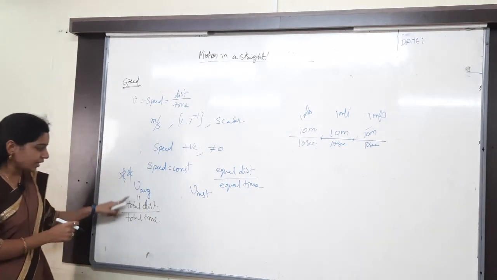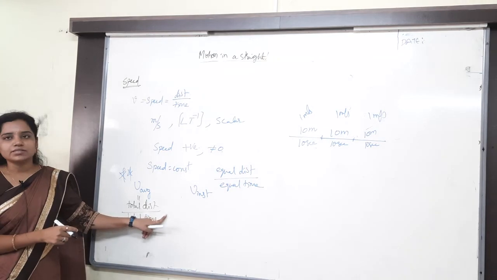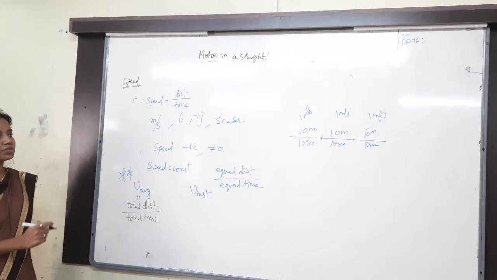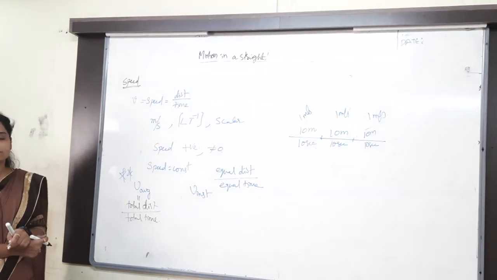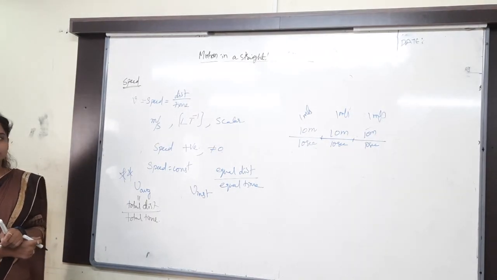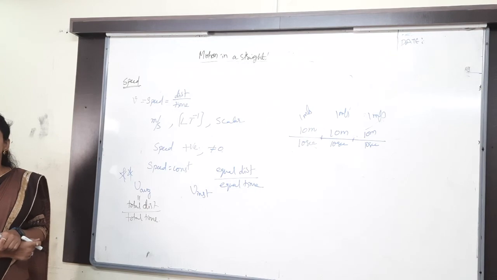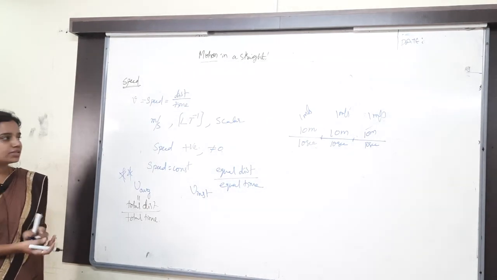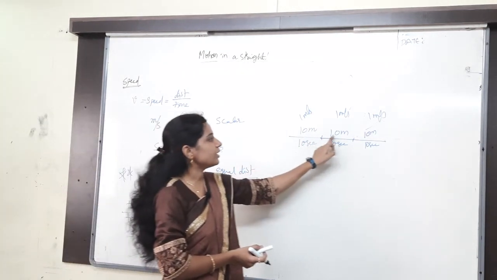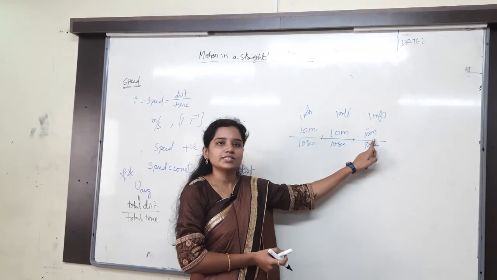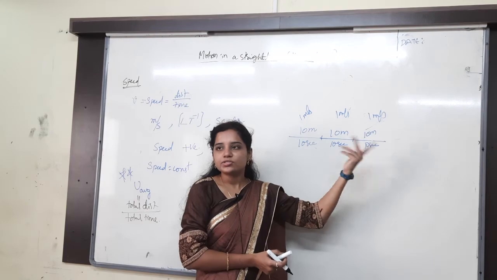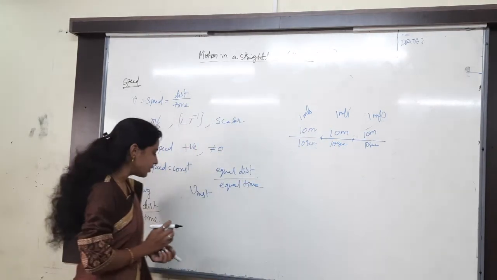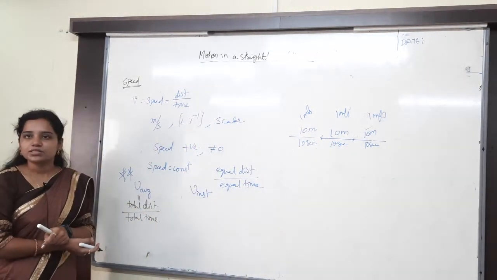Here also the average speed is nothing but total distance travelled in total time. Tell me the average speed there. For that motion, tell me the average speed. 1 meter per second. Why? Because here what will we get? 10, 10, 10. Total distance is 30. Divided by how many seconds? 30 seconds. 30 by 30 gives you how much? 1. So 1 meter per second is the average speed there.